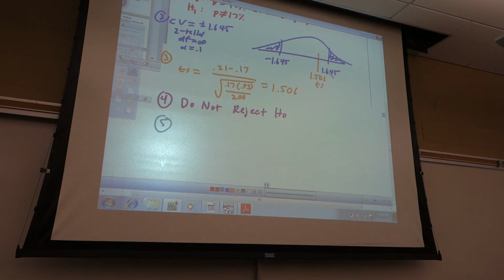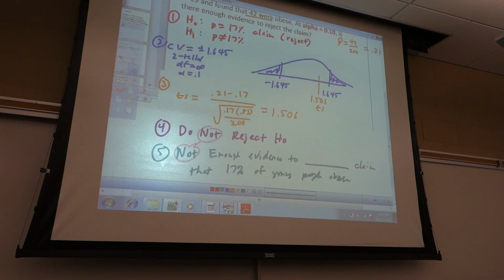Step 5. So do I have enough evidence? No. This is evidence over here. I do not have enough evidence. So not enough evidence. Remember that when these two go together, this not and that not go together. They're either both nots, or they're both yes. Not enough evidence to blank the claim. What's my claim? H naught. That 17% of young people are obese.